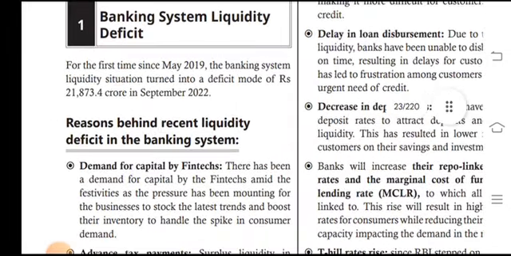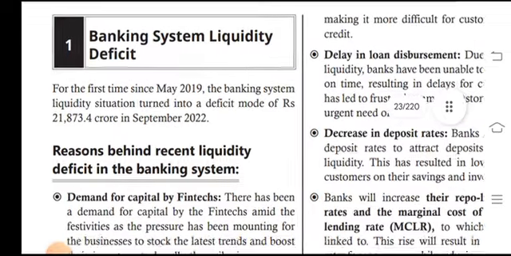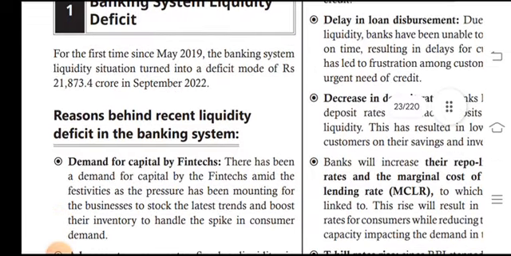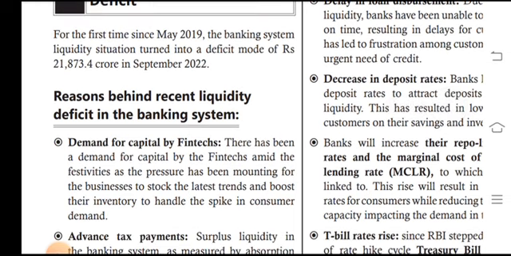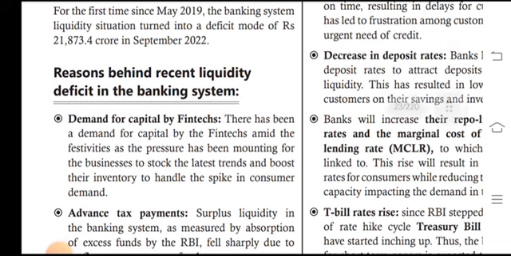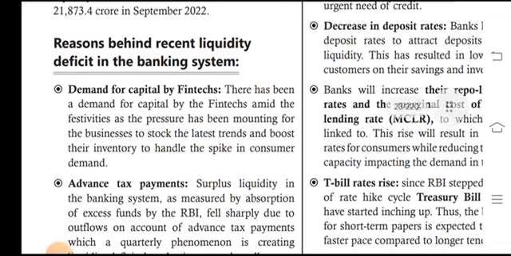Banking system liquidity turned into a deficit for the first time since May 2019, and the surplus fell to 21,874.4 crores in September 2022.